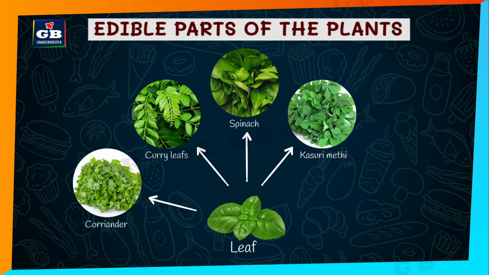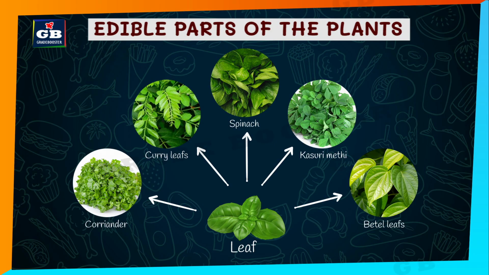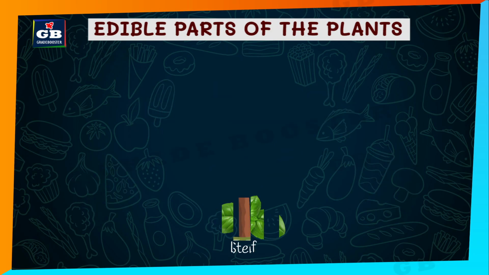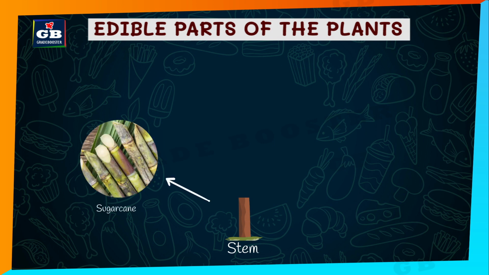Kasuri methi. These leaves are dried form of methi leaves which are used in curries. Betel leaves. These are the leaves of betel plant which are used to make pan. Now let us see the stems of the plants that are used as ingredients in our food preparation. Sugarcane. The stem of the sugarcane is crushed into juice and that juice is used to prepare sugar and jaggery.